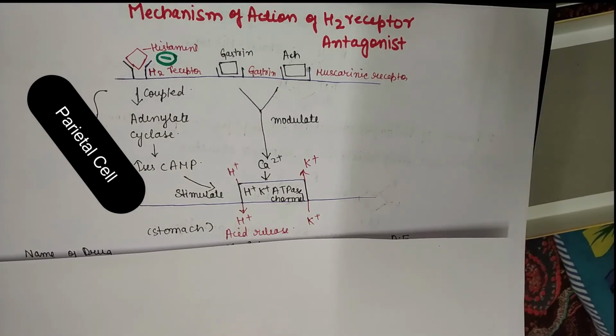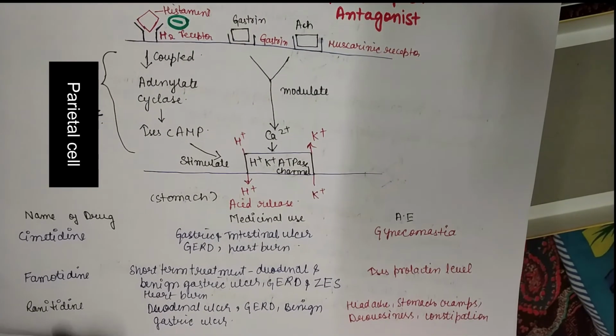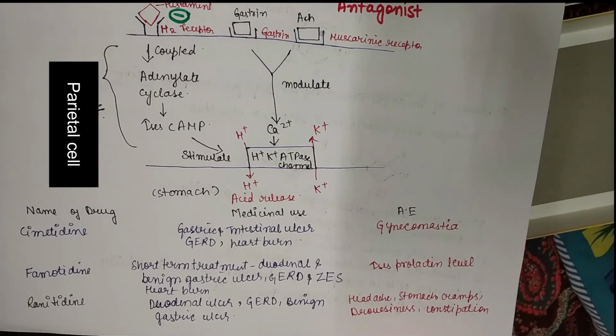And this H2 receptor antagonist mechanism of action is applicable to all the drugs which come under this category. So in the examination, even if they ask about drugs other than the one given for synthesis, you can still write this common mechanism of action. So simply, this mechanism of action is applicable for H2 receptor antagonist drugs. Let's see the uses and adverse effects of H2 receptor antagonist drugs.